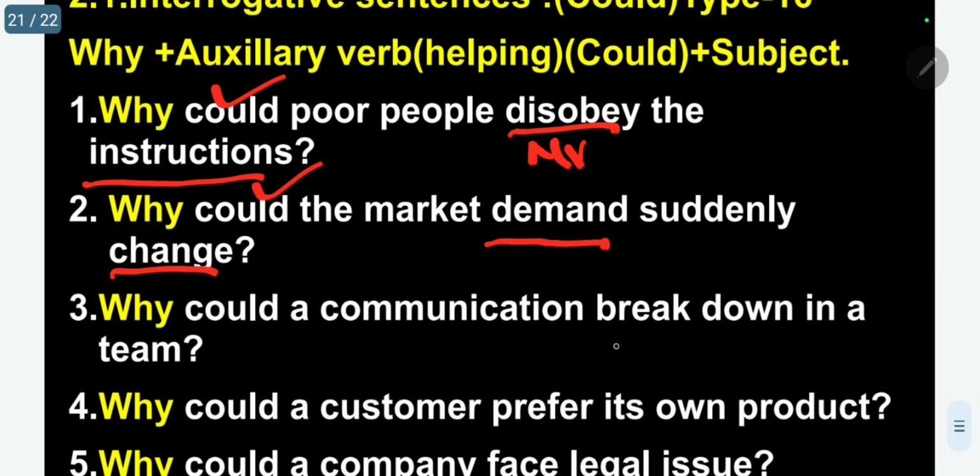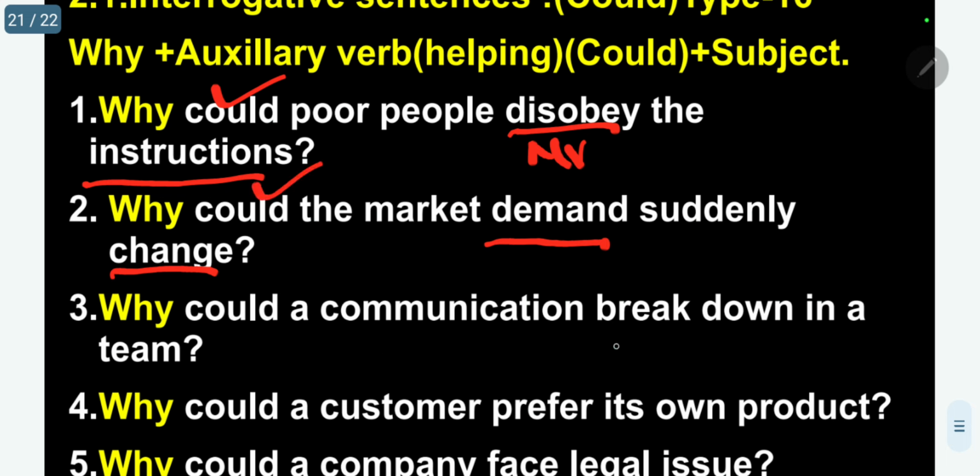Why could a customer prefer its own product? That is, could is the auxiliary, prefer is the main verb. Why could a company face a legal issue? Face is the main verb, could is the auxiliary. 5 more sentences under this.